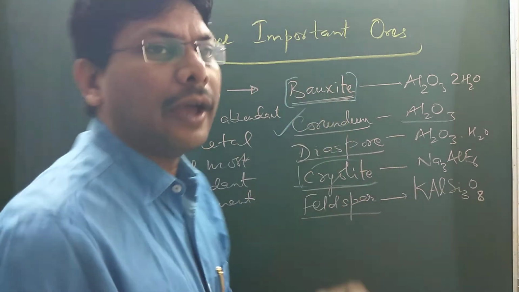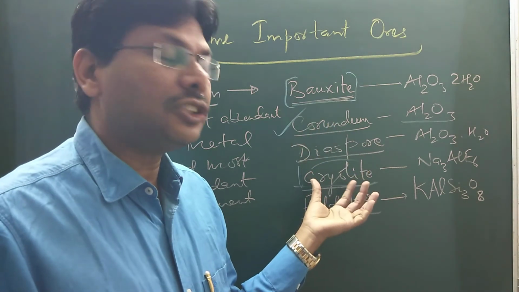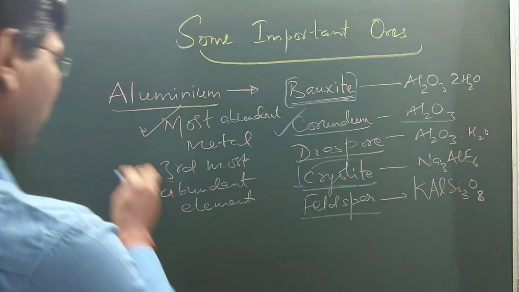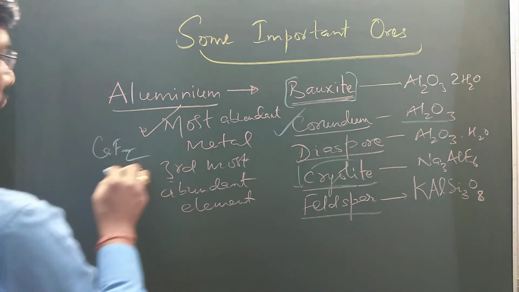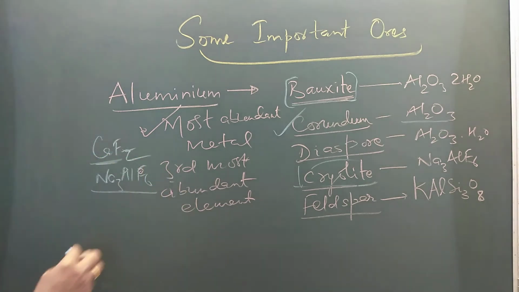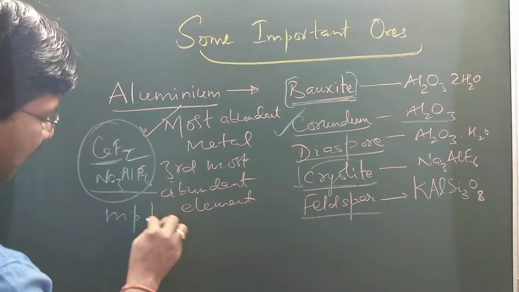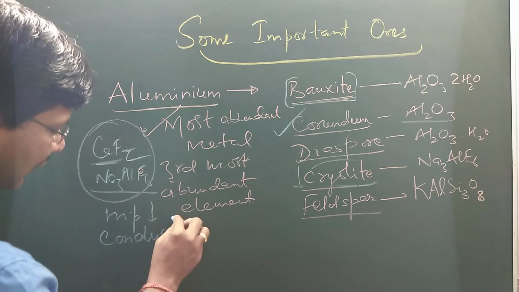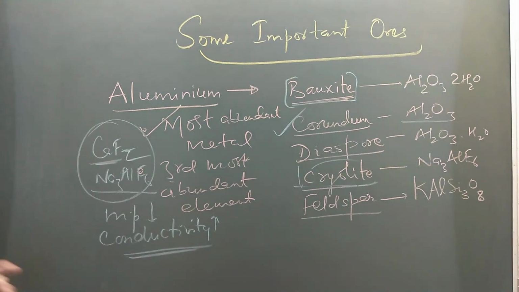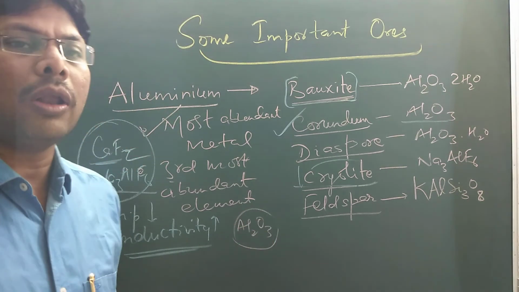During the electrometallurgy of aluminium from alumina, we add cryolite and CaF2. What is the role of cryolite and calcium fluoride? They reduce the melting point and increase the conductivity. So this is added during the electrometallurgy to obtain aluminium metal from alumina, in the process called the Hall-Héroult process.